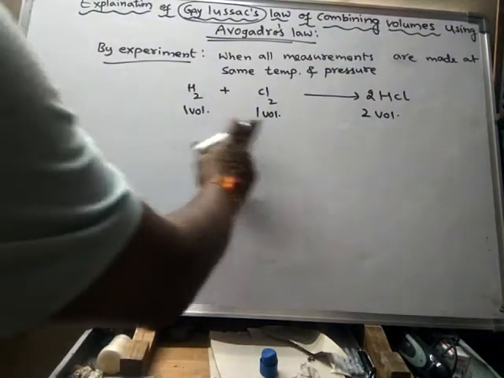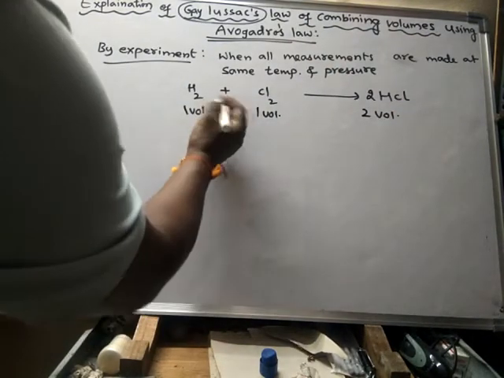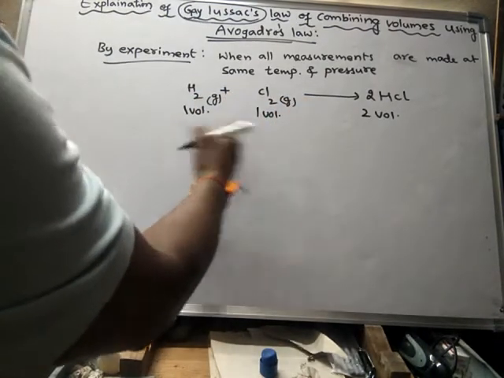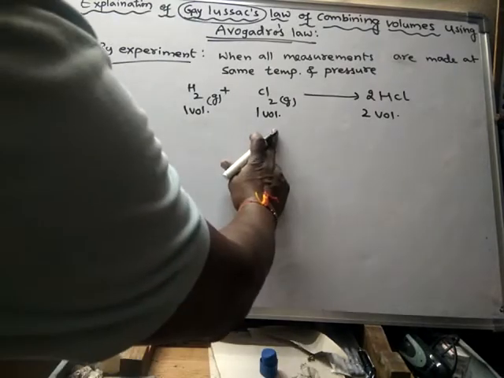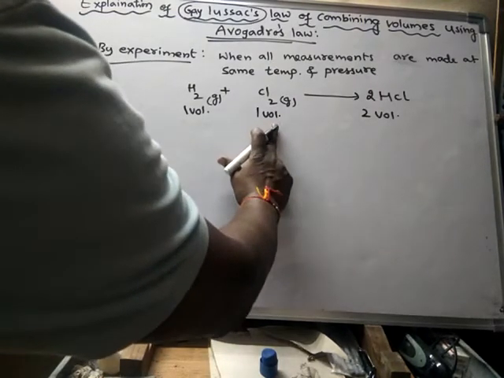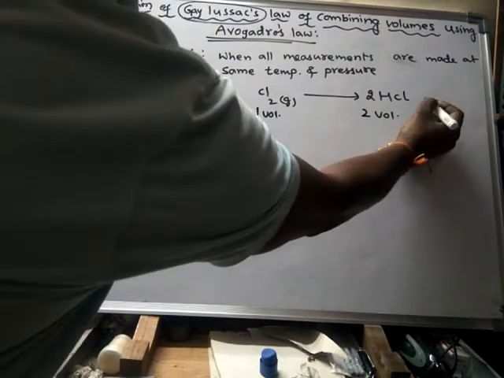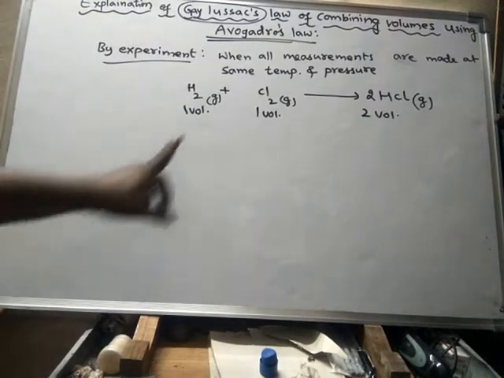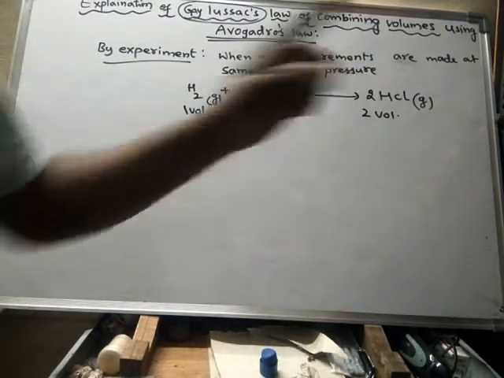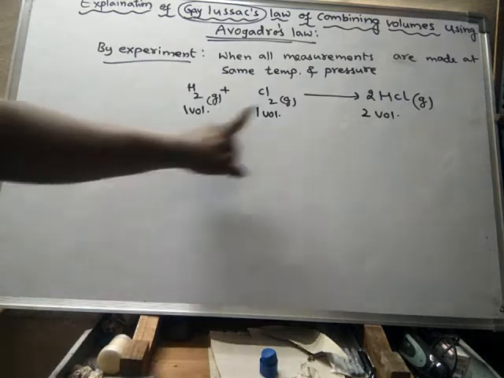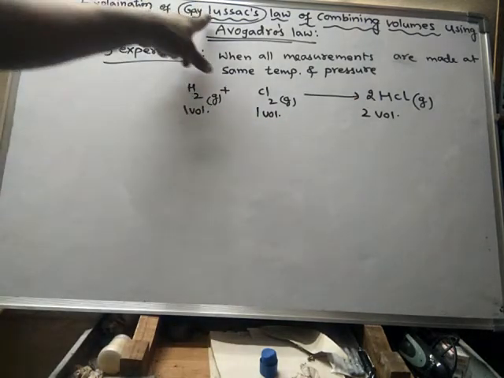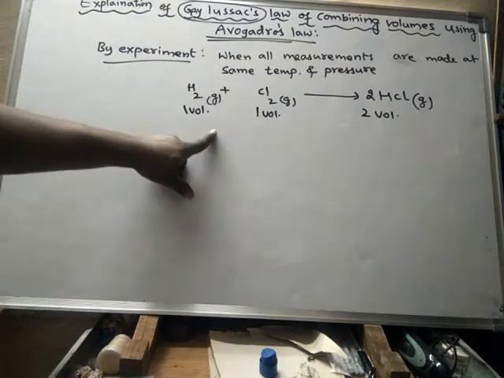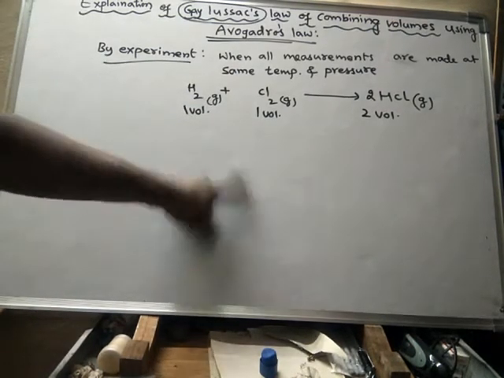So these two reactants are gases. As they are gases, they bear a simple numerical ratio by their volume, and the same simple numerical ratio is extended to the products also if the product is in gaseous form. So the reactants and products will be in a simple whole number ratio by their volumes according to Gay-Lussac's law. Now, this law can be proved with the help of Avogadro's law.